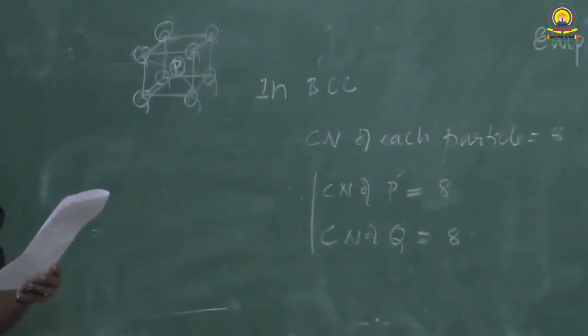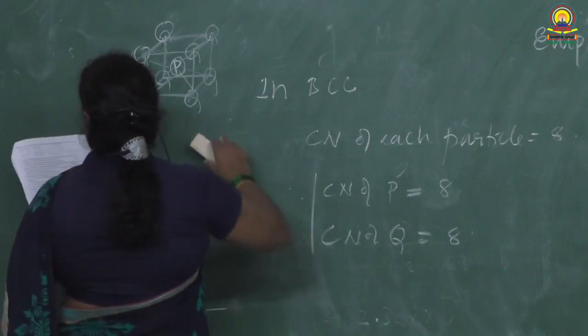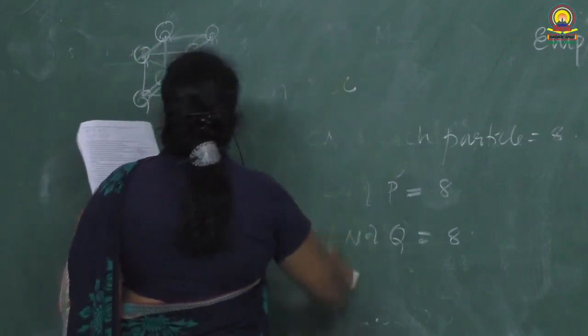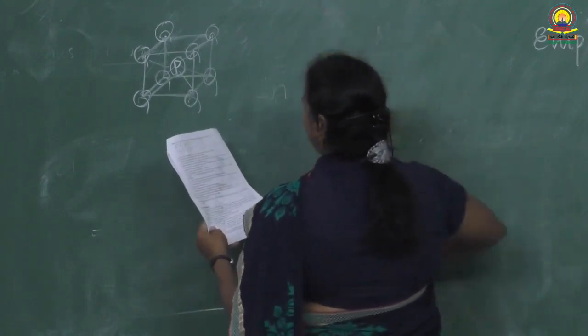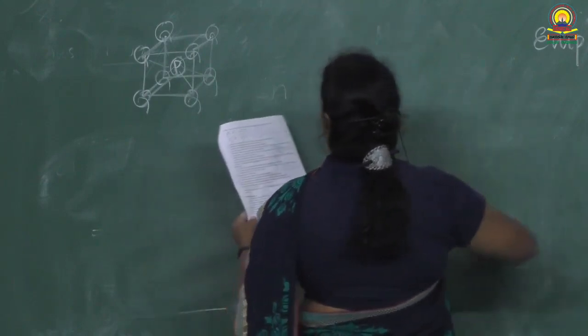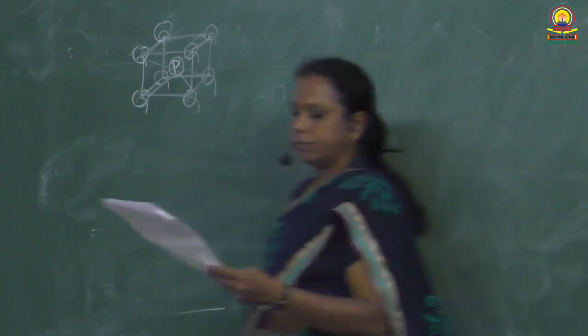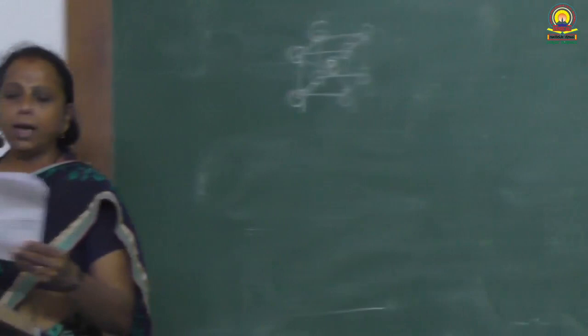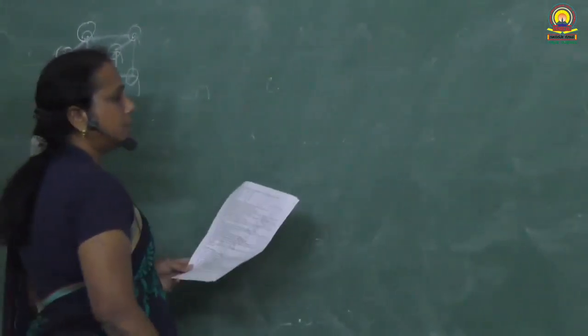B question. A compound forms HCP. What is the total number of voids in 0.4 mole of it? Out of them, how many are T voids? Okay, the number of voids they have asked.